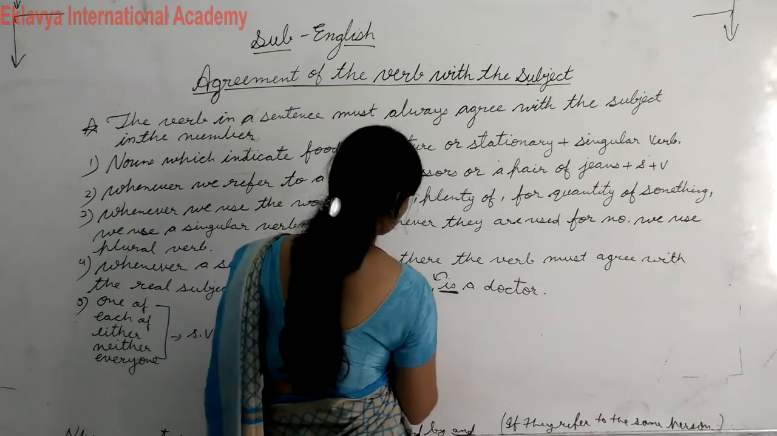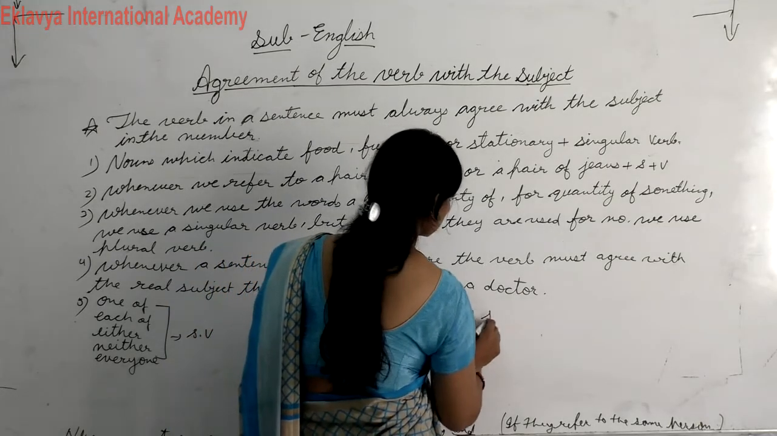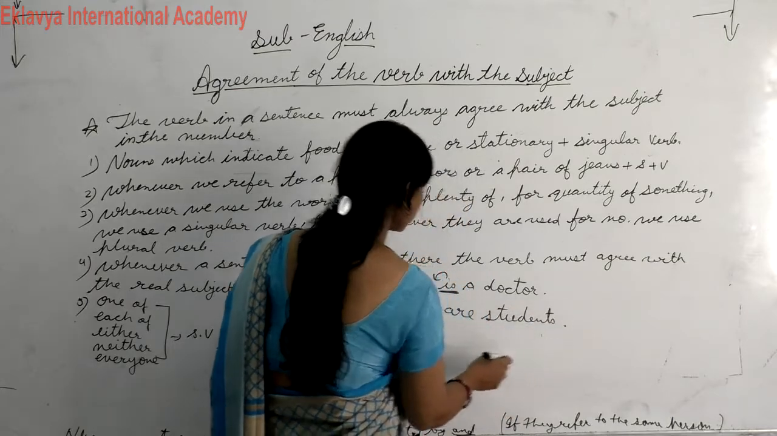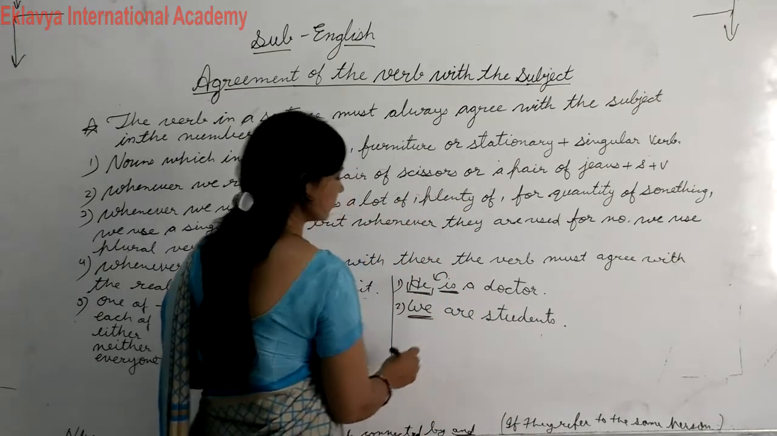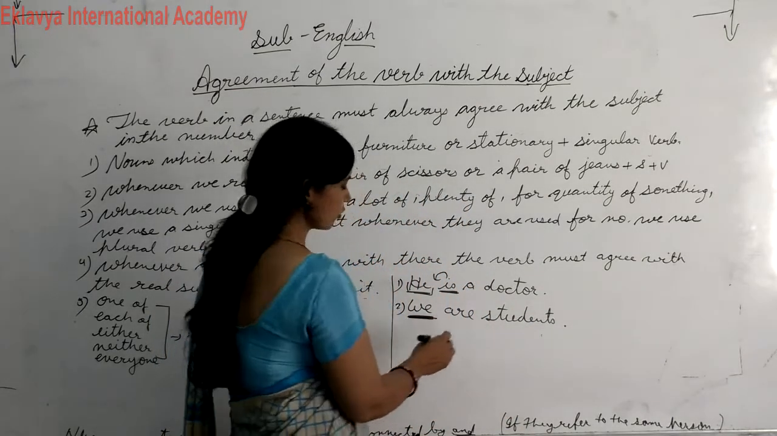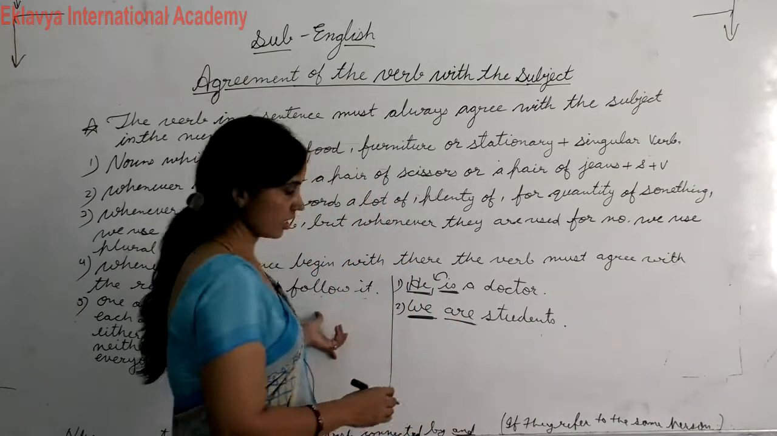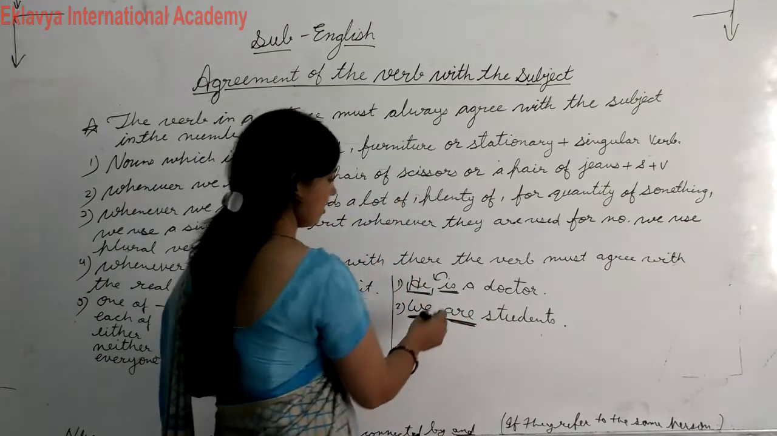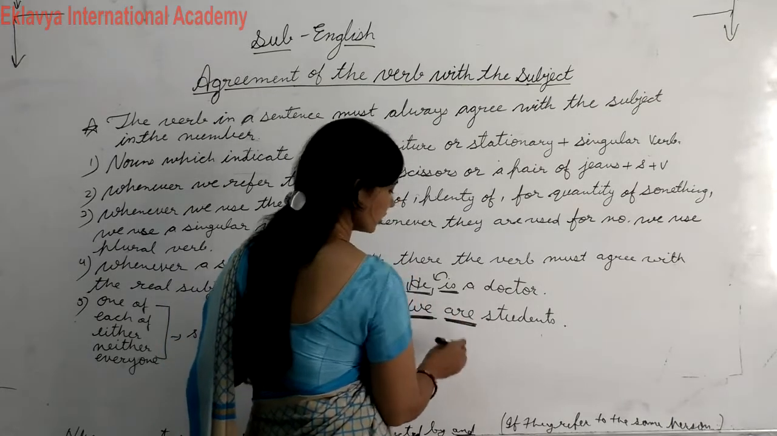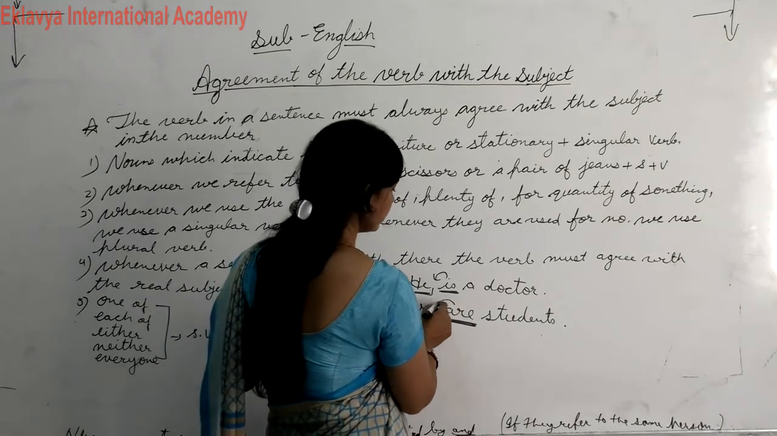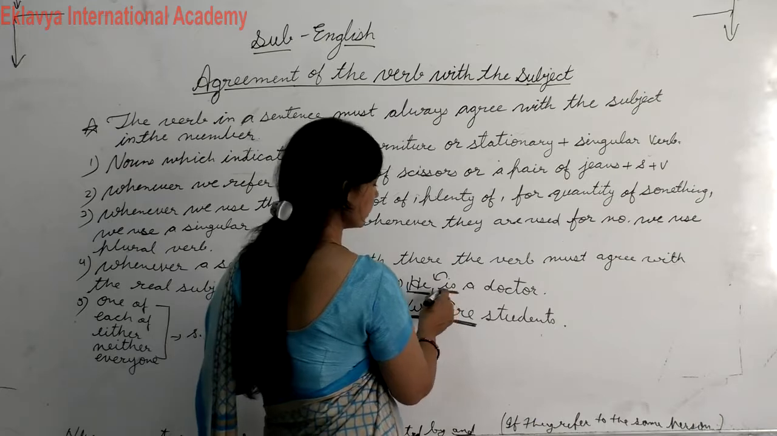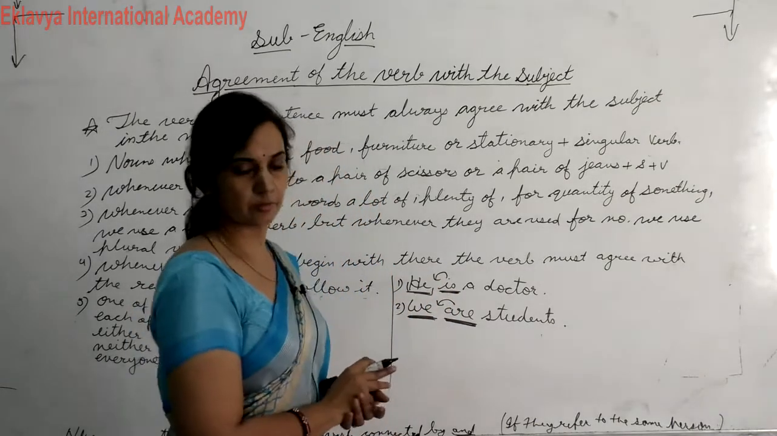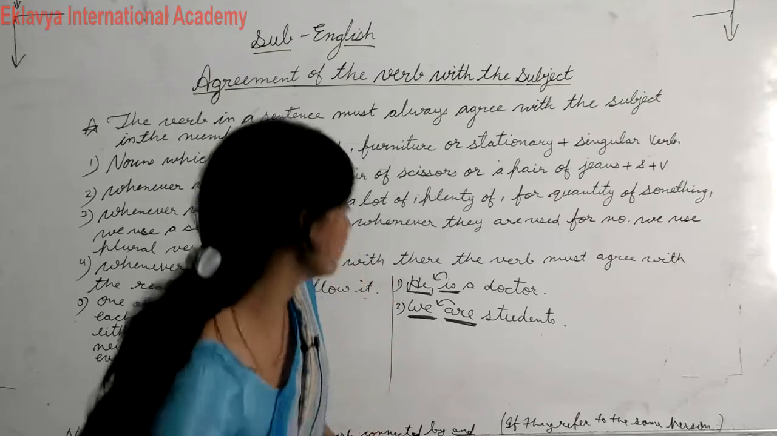Like, we are students. Here the subject is plural, so the verb should be plural. Okay, so in this case, you can say if the verb is plural, then the verb agrees with plural subjects. If the verb is singular, then the verb agrees with a singular subject. Okay, students, I hope you understood.